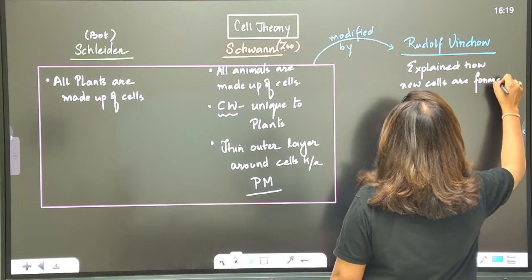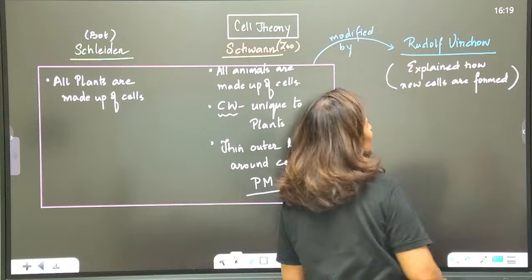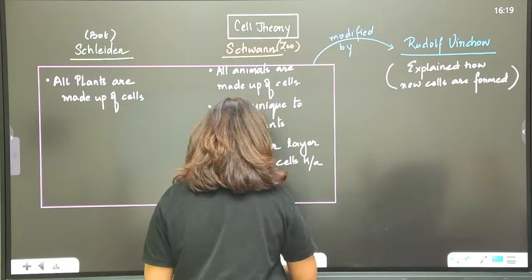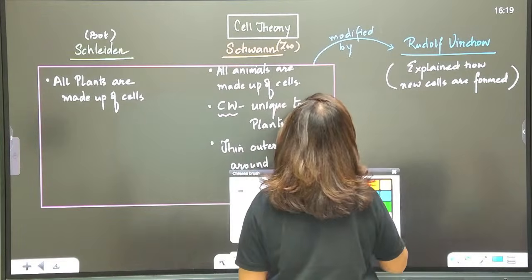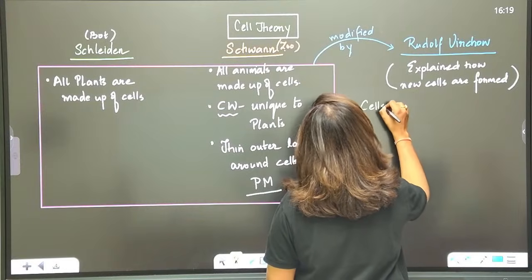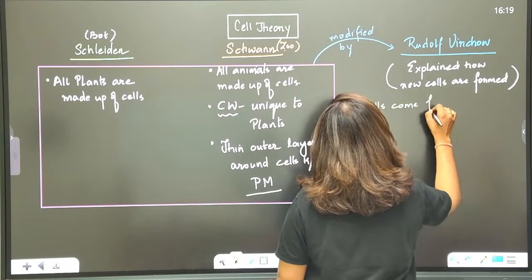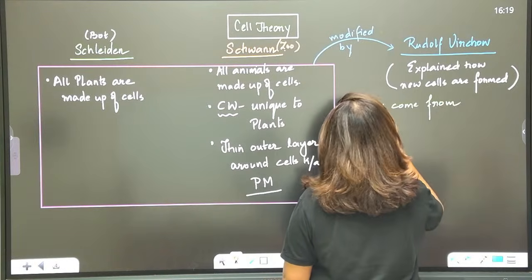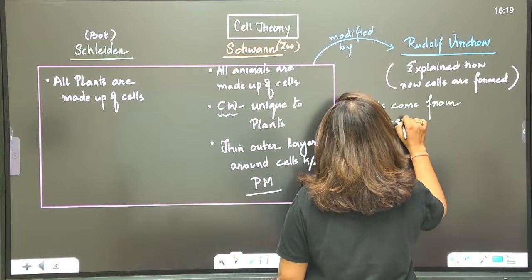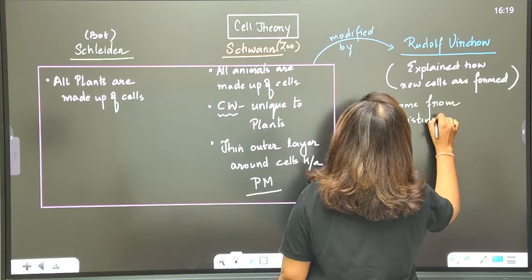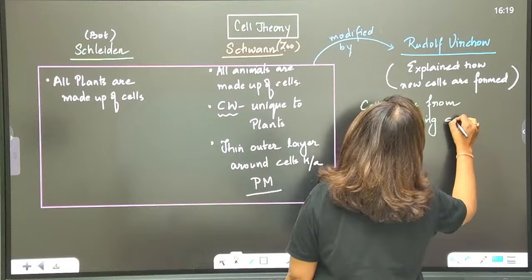And what did he say? He said cells come from pre-existing cells. Cells come from pre-existing cells.